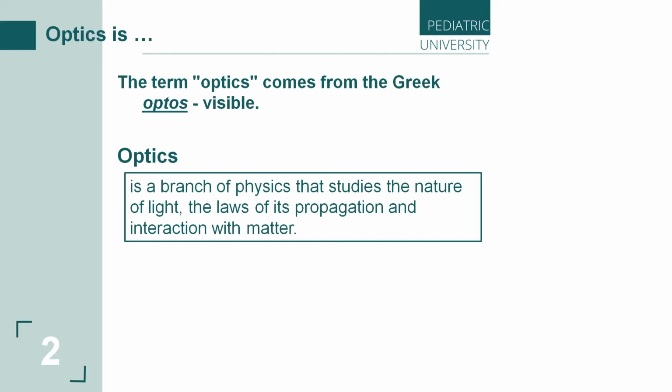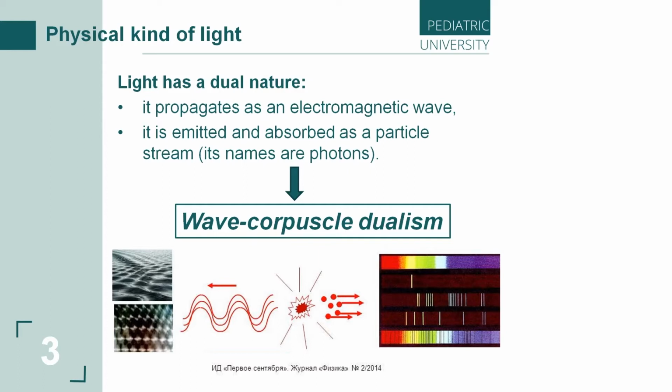Questions about the nature of light and matter have a long history, but until a certain time it was believed that the answers to them must be unambiguous. Light is either a stream of particles or a wave. Matter either consists of individual particles that obey classical mechanics or is a continuous medium.